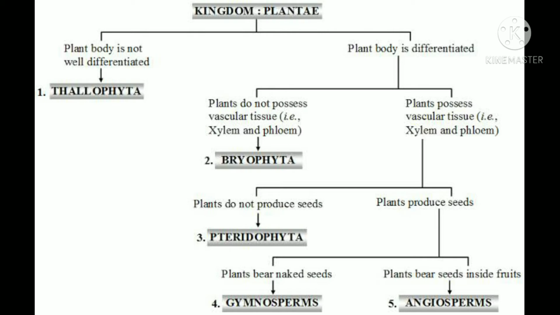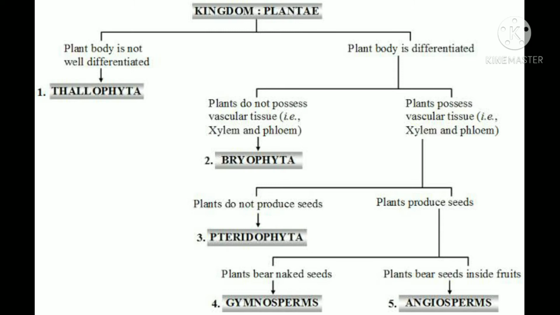And if we observe the next one, when the plant body is differentiated, here again two different bases are there on which the plants are further divided. If the plants do not possess vascular tissue, that is xylem and phloem, then it is the group Bryophyta.